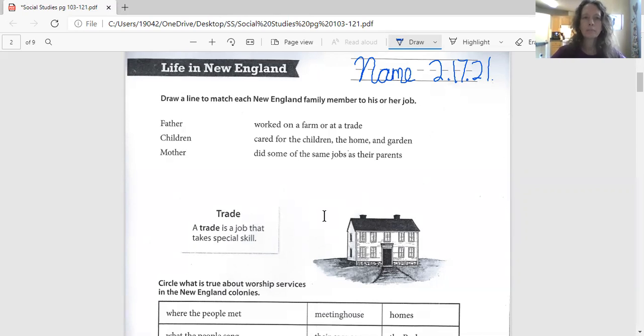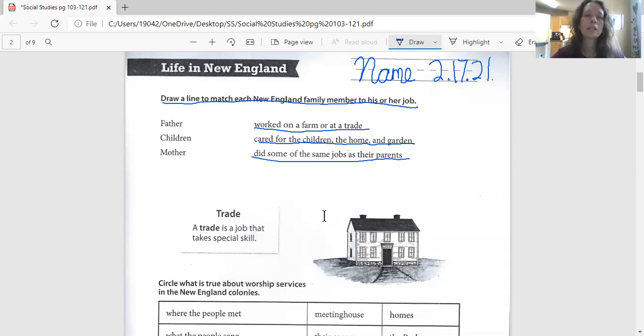It says, draw a line to match each New England family member to his or her jobs. And my choices are worked on a farm or at a trade, cared for the children, the home and garden, did some of the same jobs as their parents.